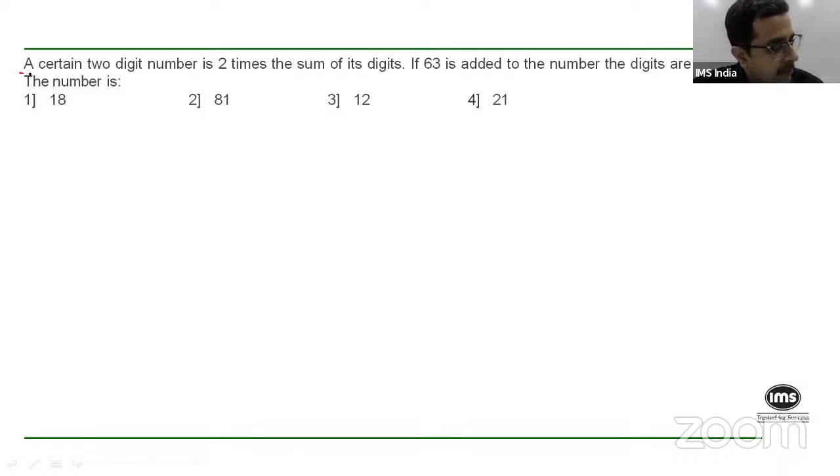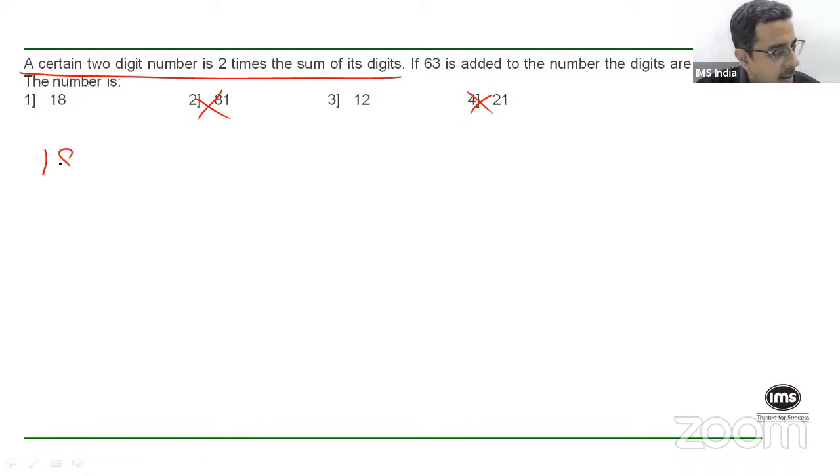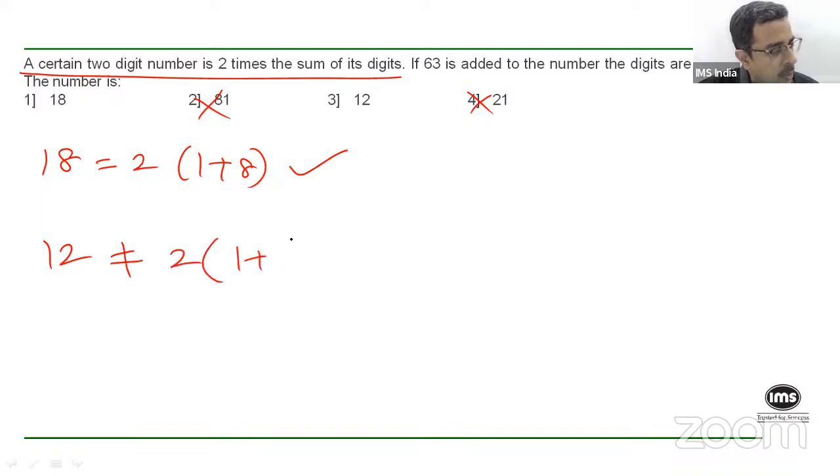Think about it. The first sentence simply says a certain two-digit number is two times the sum of its digits, right? So first of all, if that number is two times something, it has to be an even number, right? So clearly 81 and 21 are out, correct? And then 18 is two times 1 plus 8, isn't it? Two times the sum of its digits. So 18 fits, but 12 is not two times the sum of its digits. So 12 does not fit.